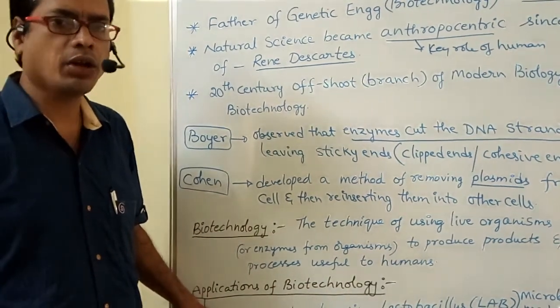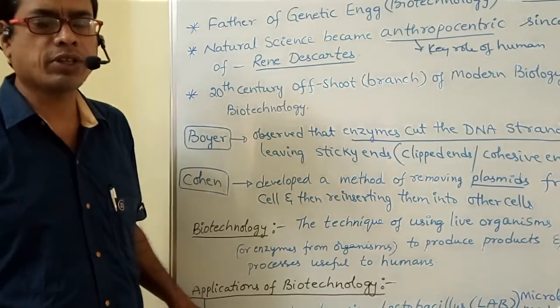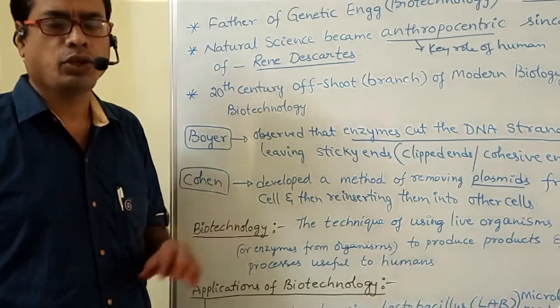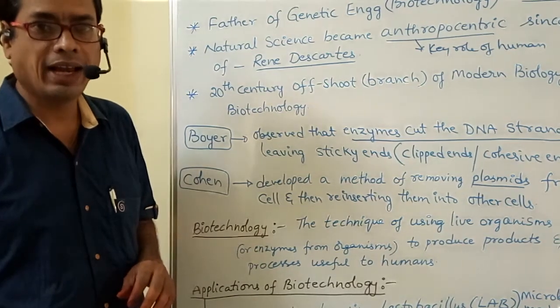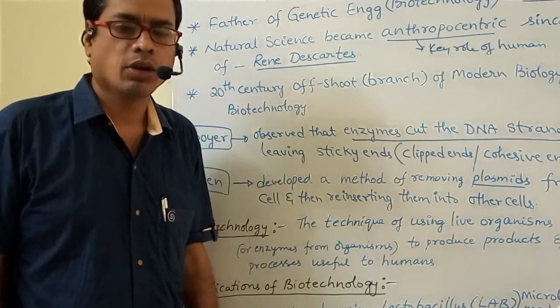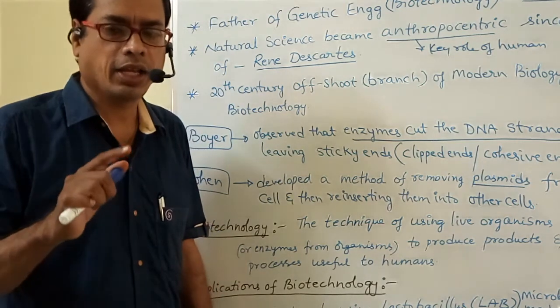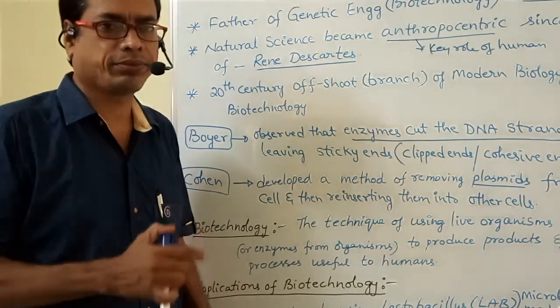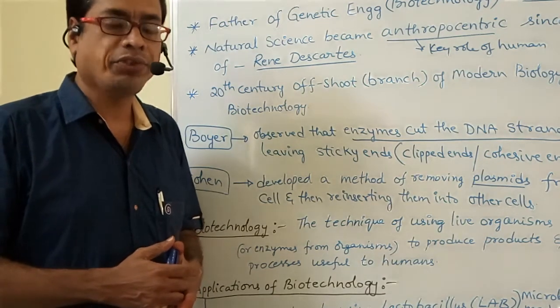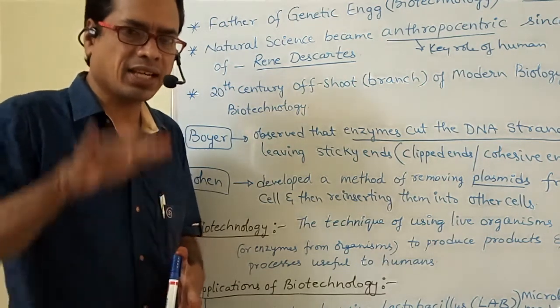We all know that milk converts into curd by using a bacterium called lactobacillus. The group is called LAB, lactic acid bacteria. In the preparation of curd from milk, which vitamin increases?